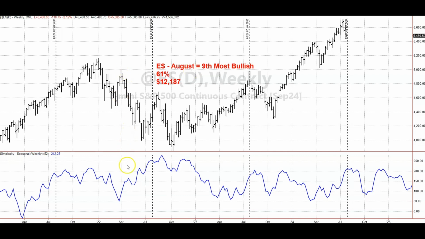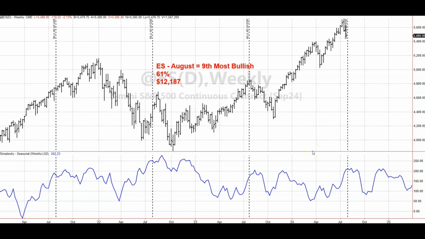If we look at August on the seasonal indicator, it doesn't do much of anything. It doesn't go down much, it doesn't go up much. It has an initial decline and then a rally later. Same with this year. This year saw the indicator had more of a rally, and then this year we're showing a decline and a rally again. But again, this is mostly sideways action.